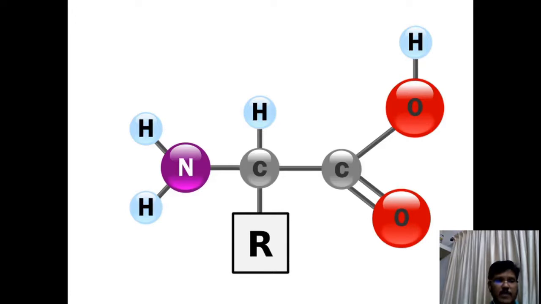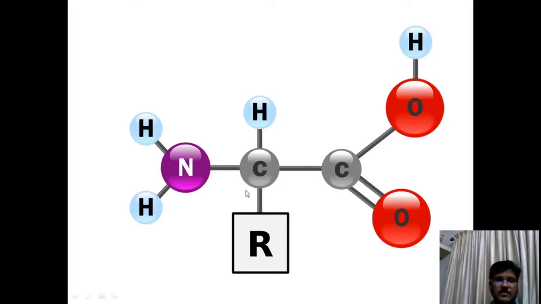The alpha amino acids are chiral. Here the geometrical shape is a tetrahedral shape, and you have already studied this in your chemistry. It is a tetrahedral, that is CH4. The carbon atom in CH4 is tetrahedral like that. Here it is linked with 4 different groups, the central alpha carbon atom.